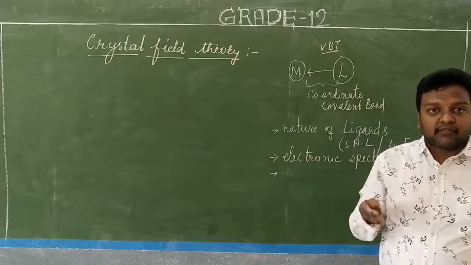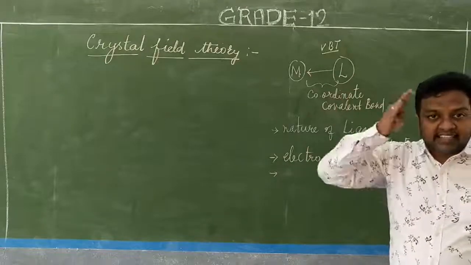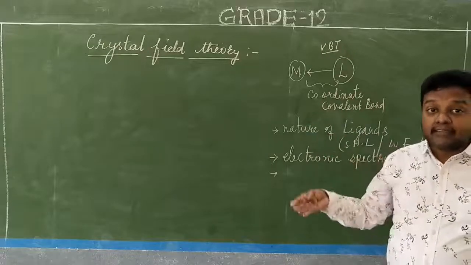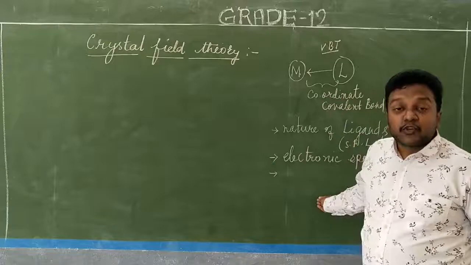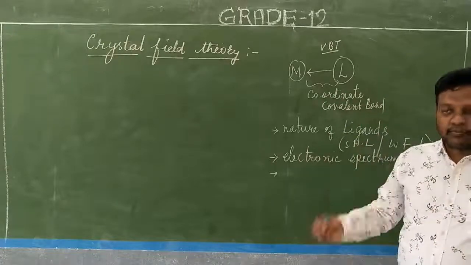Just based on the number of electrons in the orbitals and how the overlapping takes place, we cannot predict the nature of the complex, whether it is a high spin or a low spin.